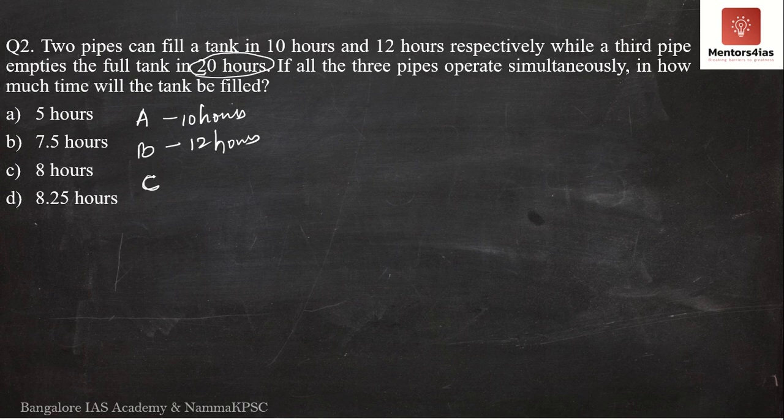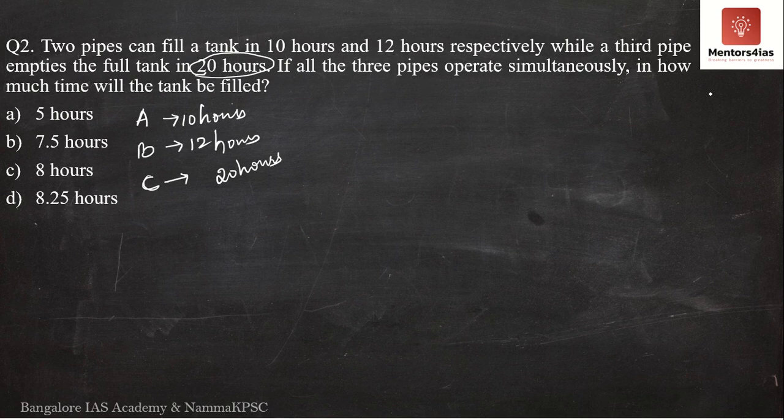So this is your outlet pipe. It takes 20 hours to empty the tank. So if all three pipes operate simultaneously, in how much time will the tank be filled?